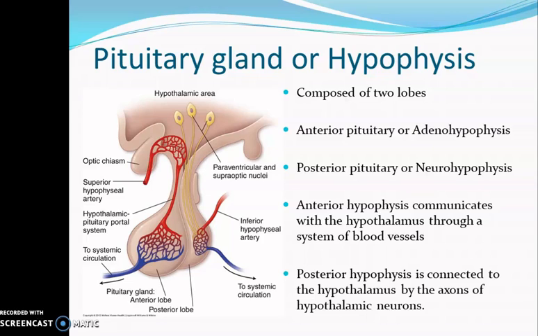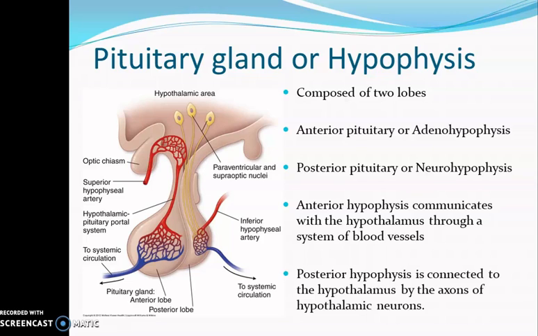The anterior hypophysis communicates with the hypothalamus through a system of blood vessels. In this picture, you can see the red colored blood vessels which are connecting the anterior pituitary gland and the hypothalamus. The hormones secreted by the hypothalamus are carried by the blood to the anterior pituitary gland, and in response to these hormones, the anterior pituitary gland will be producing its own hormones. So the hormones secreted by the hypothalamus here in this case are the releasing hormones.